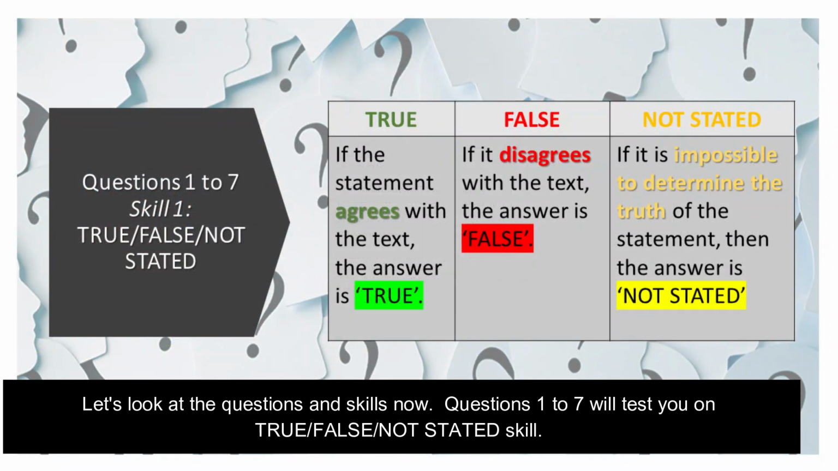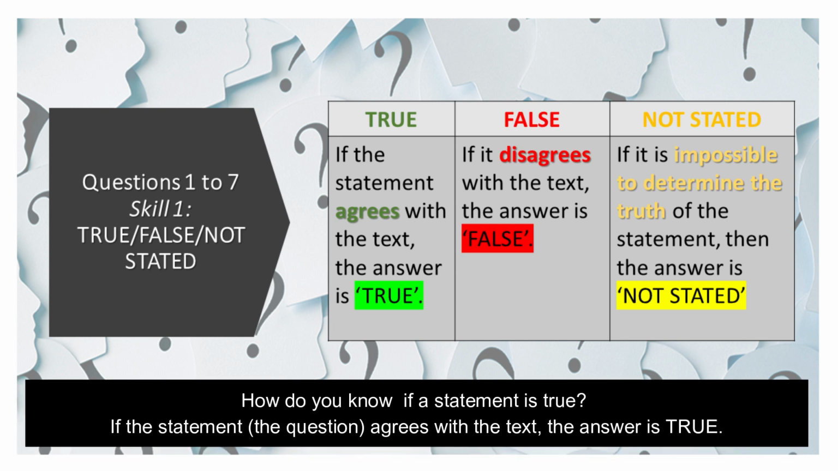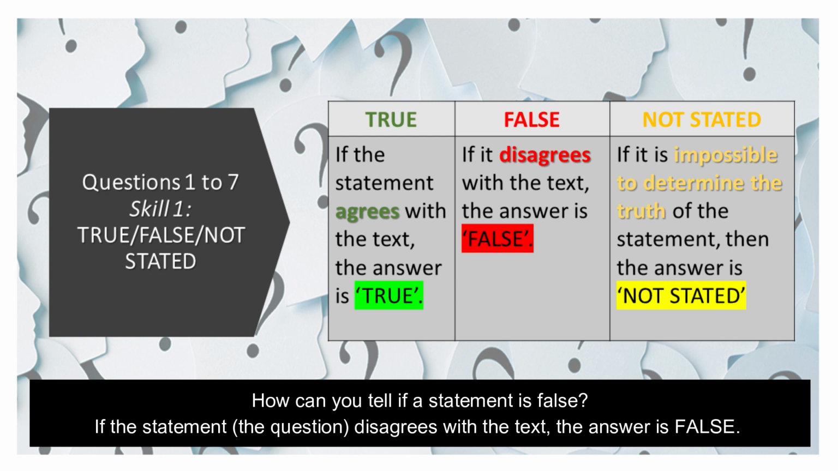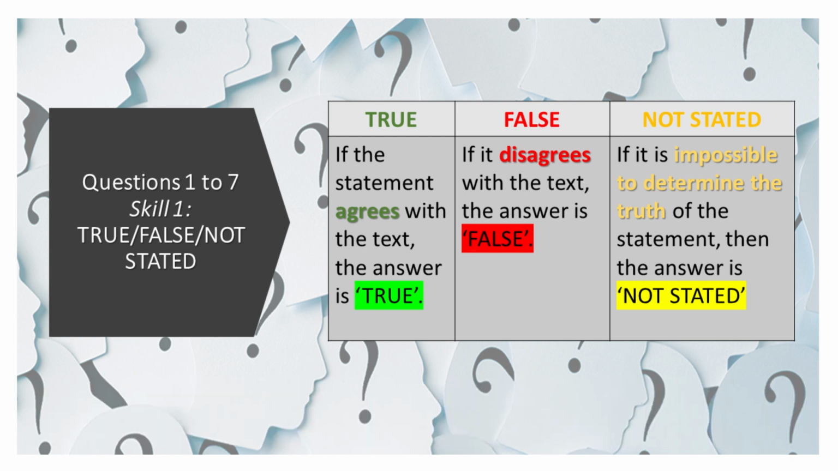Let's look at the questions and skills now. Questions 1 to 7 will test you on true, false, not stated skill. How do you know if a statement is true? If the statement or the question agrees with the text, the answer is true. How can you tell if a statement is false? If the statement or the question disagrees with the text, the answer is false.